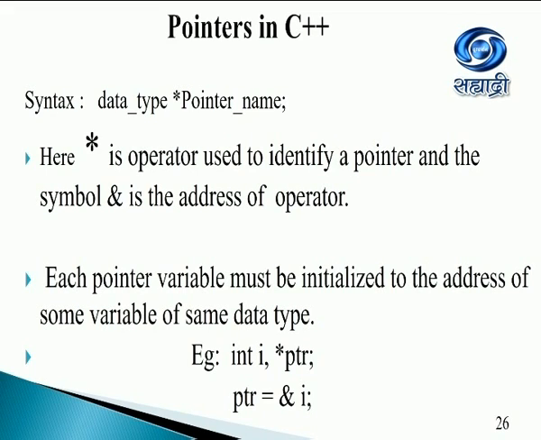Syntax, when you declare a pointer, is data type. So data type could be integer, float, or char. Then the pointer name along with the star. Pointer name is an identifier that you can use, say, AR, PTR or anything. Star is compulsory, mandatory, that tells you that it is a pointer. Each pointer variable must be initialized to the address of some variable. Now here I've said int I and int star PTR, which is a pointer, and PTR points to ampersand I, which means address of I.